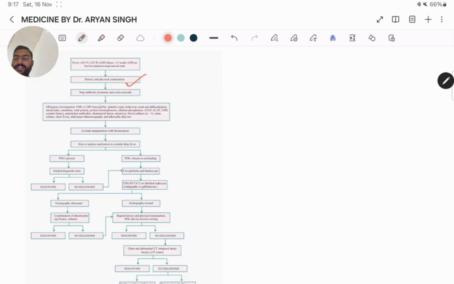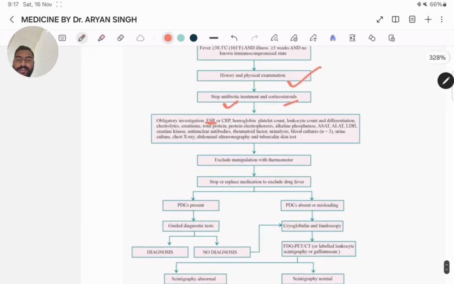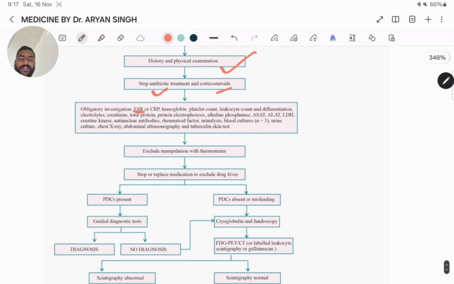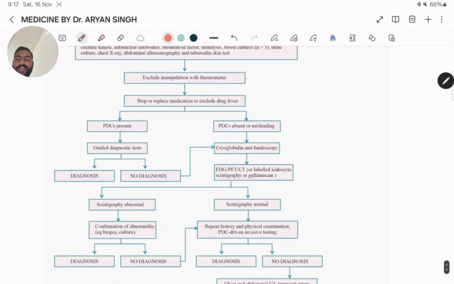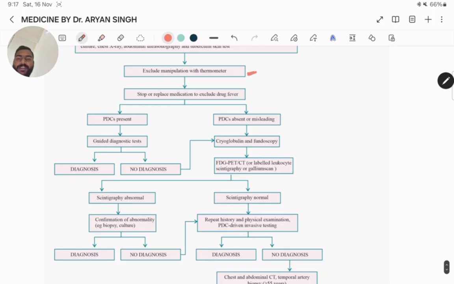Then stop antibiotic treatment and corticosteroids, and do obligatory investigations: ESR, CRP, hemoglobin, platelet count, leukocyte count and differential, electrolytes, creatinine. After that, exclude manipulation of the thermometer. Then stop or replace medication to exclude drug fever. If potentially diagnostic clues (PDC) are present, do guided diagnostic tests. If diagnosis or no diagnosis, then we do PDC absent or misleading.